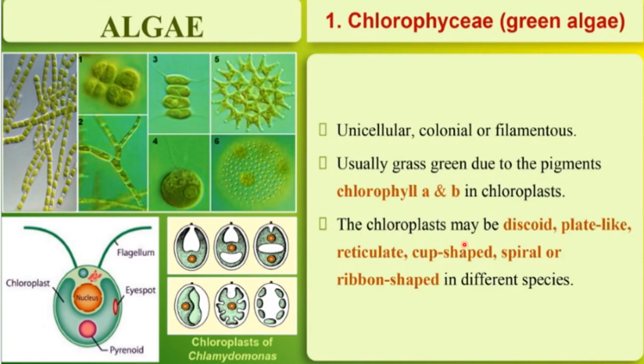Then the chloroplast may be discoid, okay. There are different shapes of the chloroplast of these algae. These may be discoid shape, means disc like shape, okay. These can be plate like or reticulate, means a network like formation will be there, okay. These can be cup shaped, spiral or ribbon shaped in different species, okay. So these are different shapes of the chloroplast of chlorophyceae.